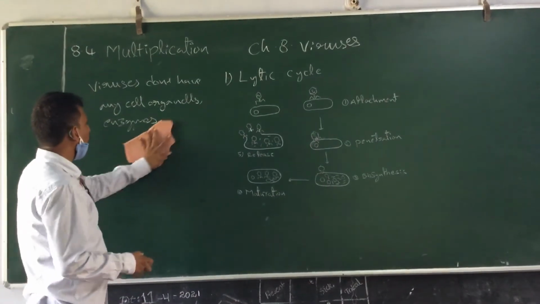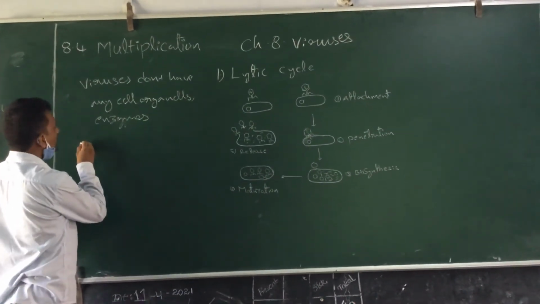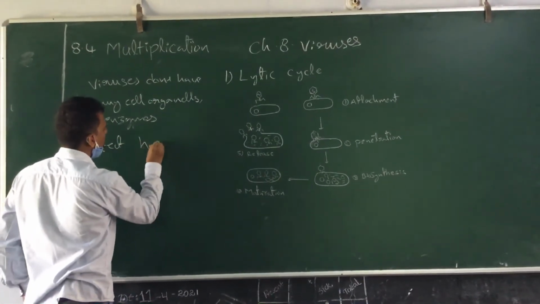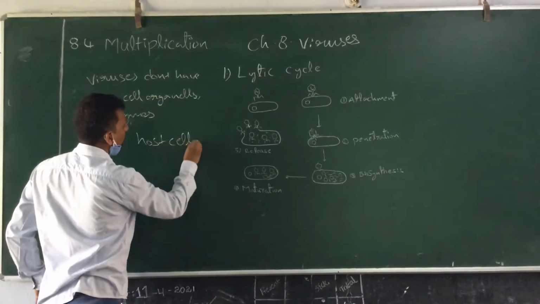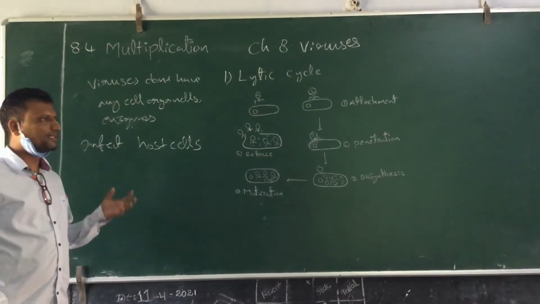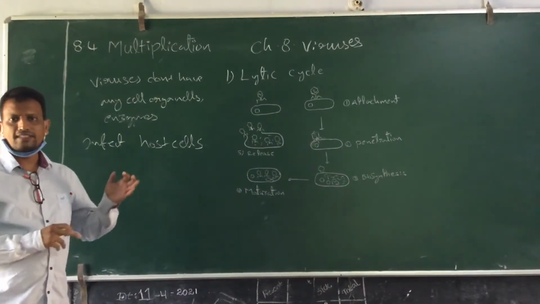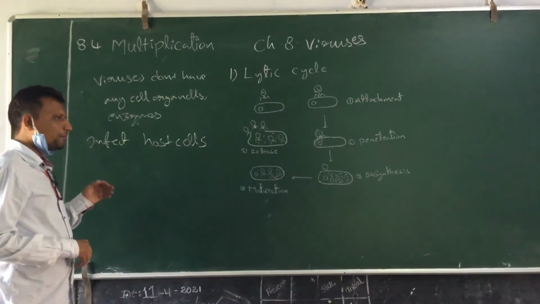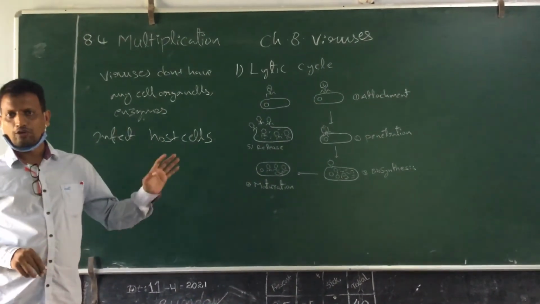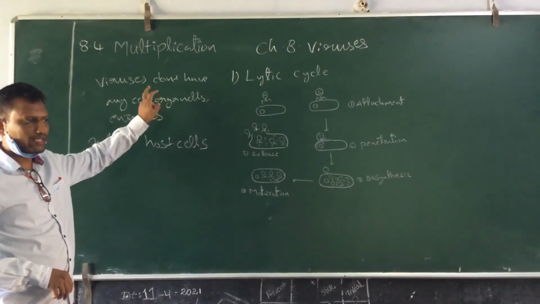Viruses have to infect host cells. Host cells means any cell, depending on the type of virus. For example, bacteriophages infect bacteria. Plant viruses, for example tobacco mosaic virus, infect the tobacco plant. Like that, these viruses depend on their nature.